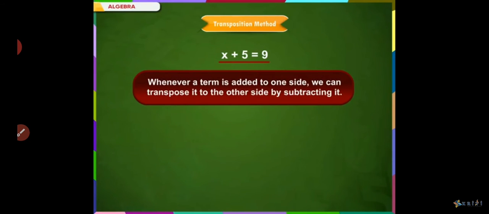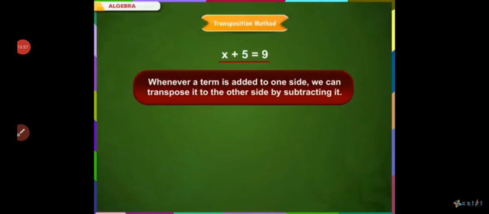Let us consider the equation x plus 5 is equal to 9. Before we apply the transposition method, we need to understand a few important points of this method. Look at this equation. We need this x on this side and get rid of this 5. This 5, as we can see, is added on this side. The first important point of this method is, whenever a term is added to one side, we can transpose it to the other side by subtracting it.